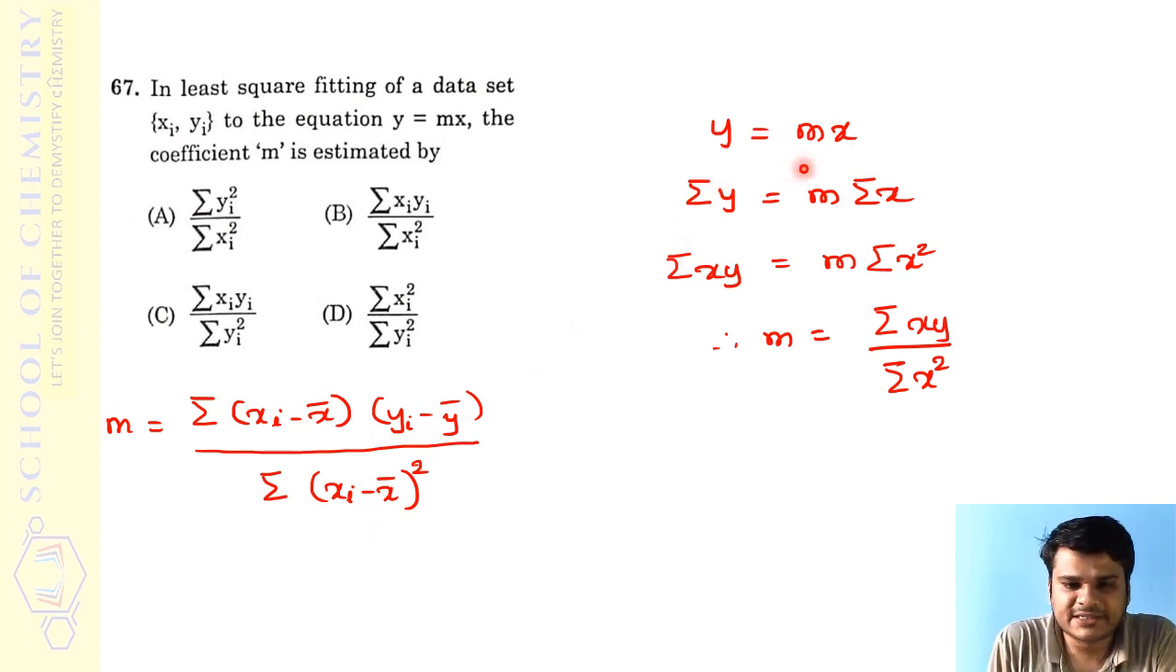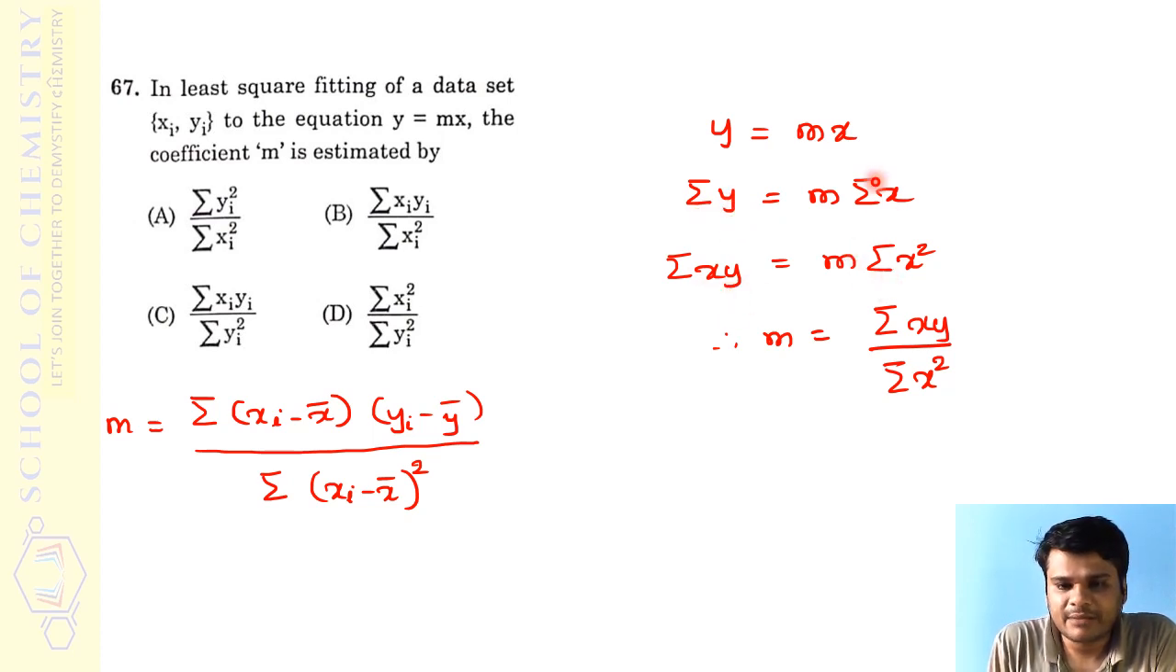y equals mx is the equation. If I apply summation, the summation of y turns out to be m times the summation of x. Since m is constant, summation need not be applied to it. Then if I multiply this with the summation of y again, this will become summation of xy.